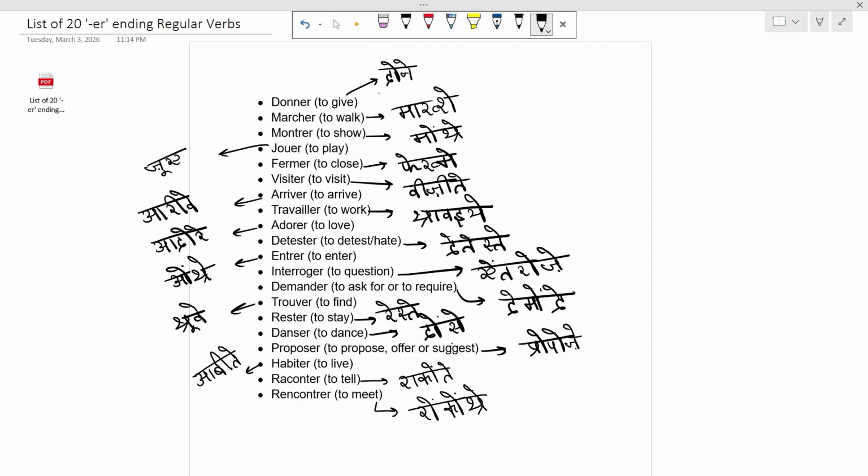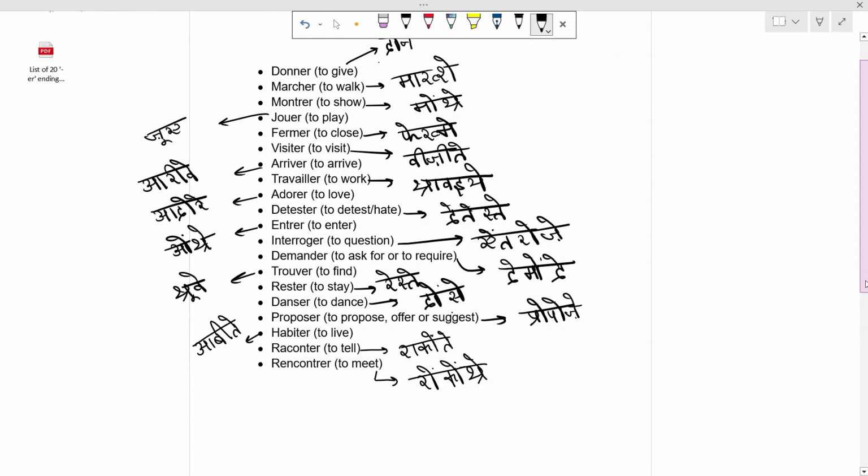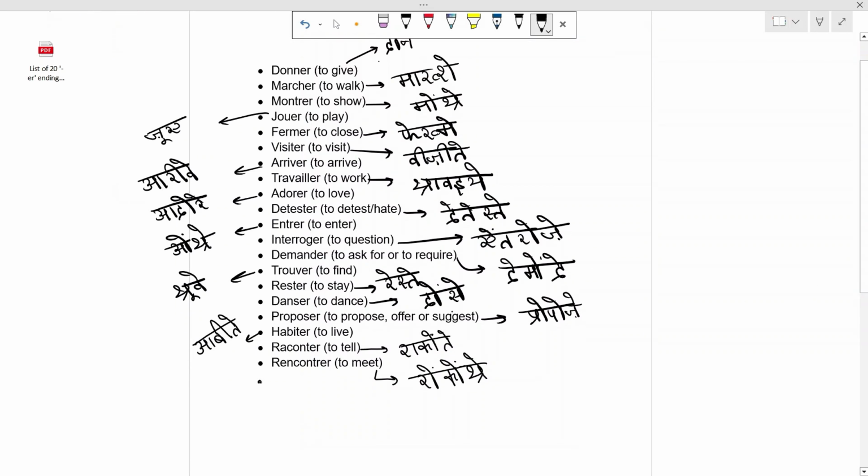Raconter means to tell. And rencontrer means to meet. I will add one more verb here. Écouter. This means to listen. Pronounced as écouter.